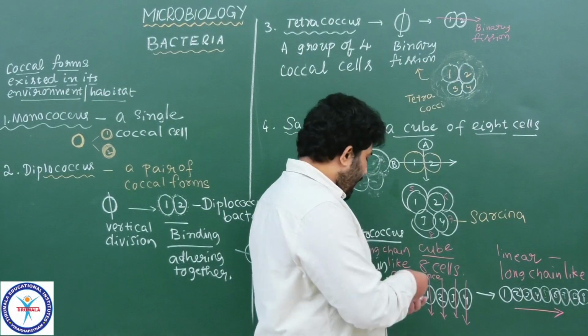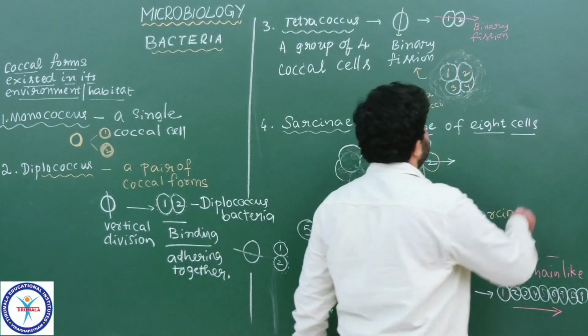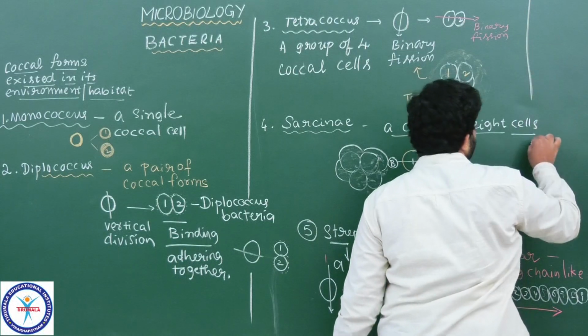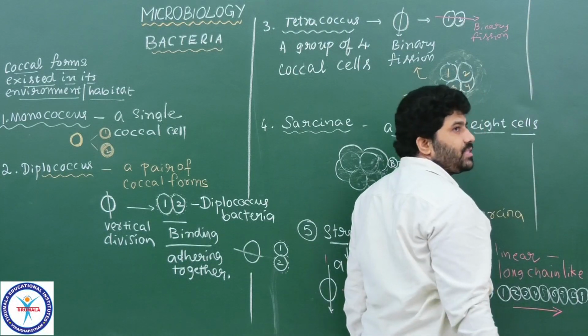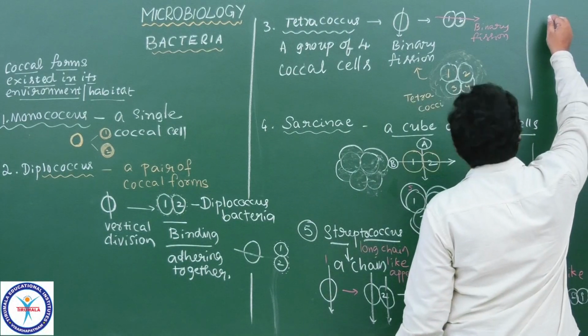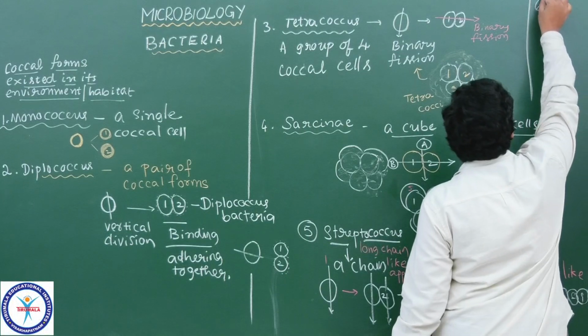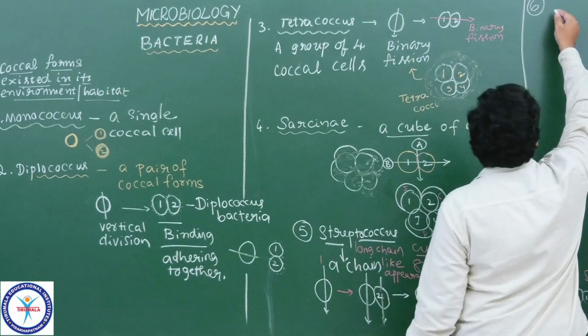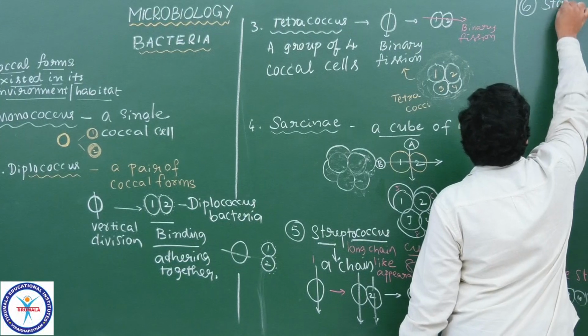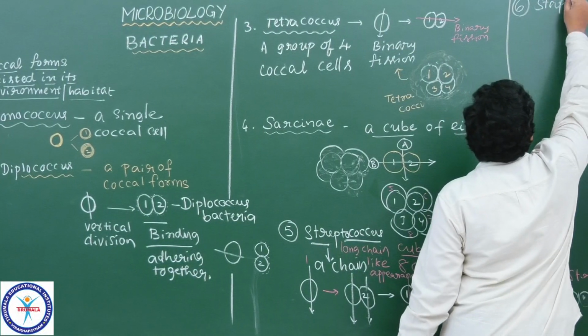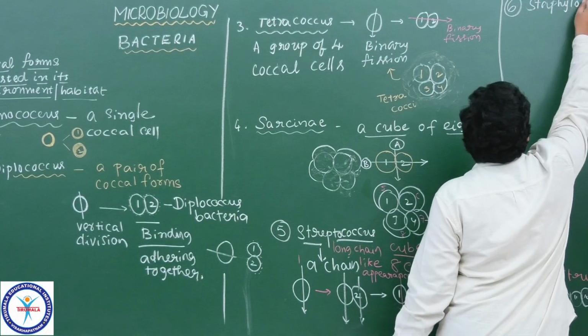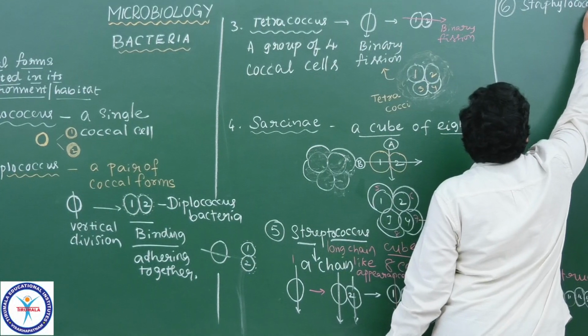Now got the point. The last shape in the coccal forms, please write and draw here, is Staphylococcus. What is it, students?